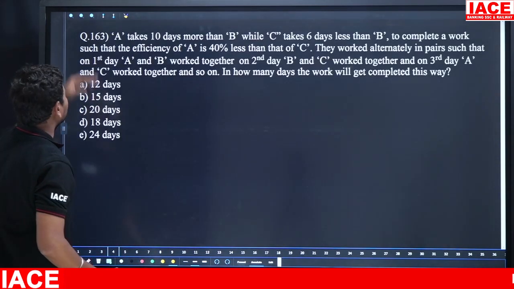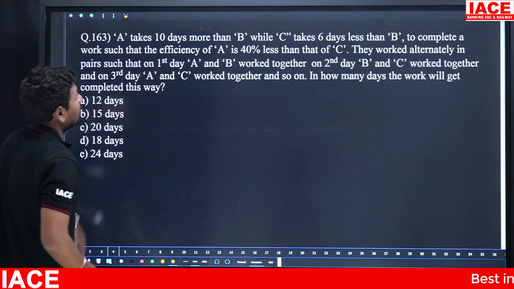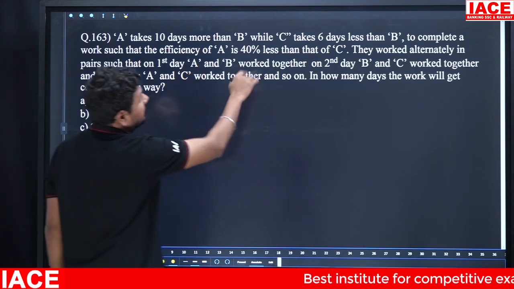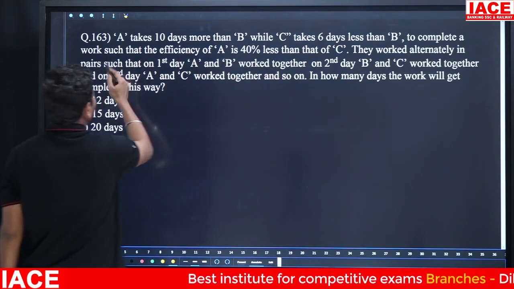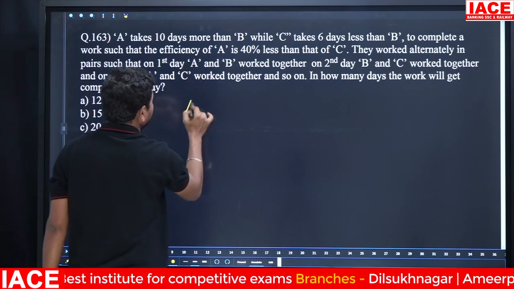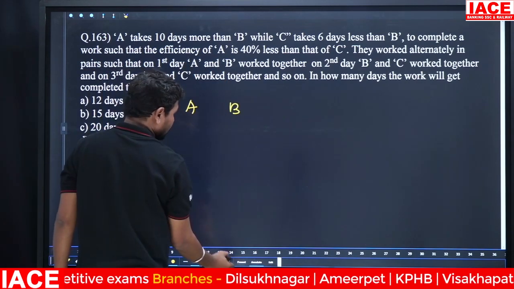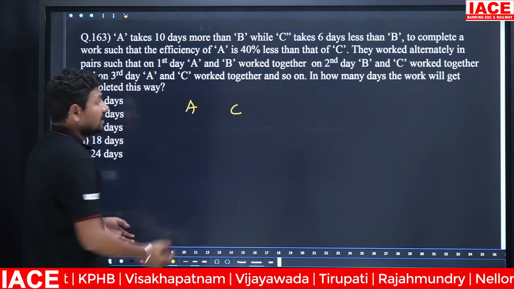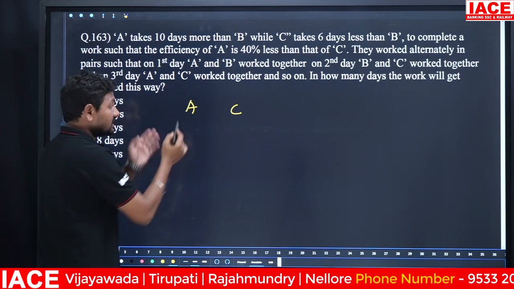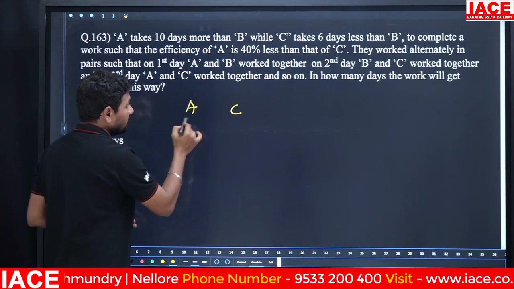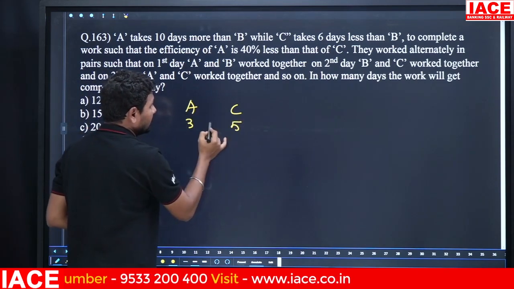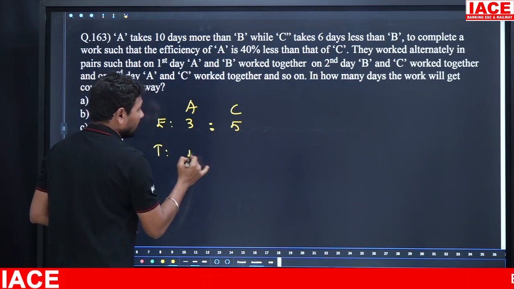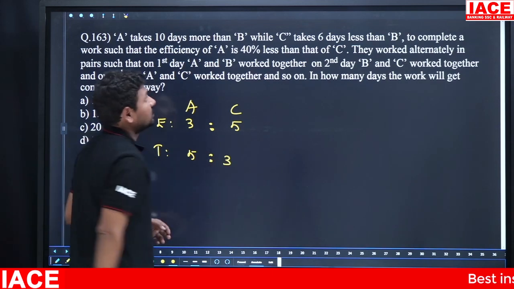Next we have a miscellaneous question. A takes 10 days more than B, while C takes 6 days less than B to complete a work. The efficiency of A is 40% less than that of C. If C is 100, A is 60. Then 60 and 100 both cancelled with 20, 3 and 5. Their efficiency is 5:3. Then the times ratio is 5:3.